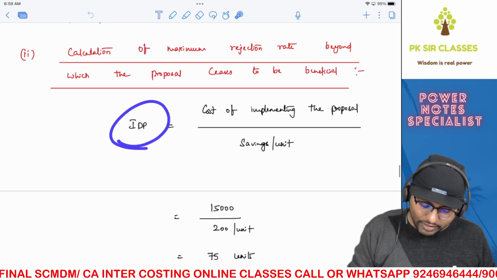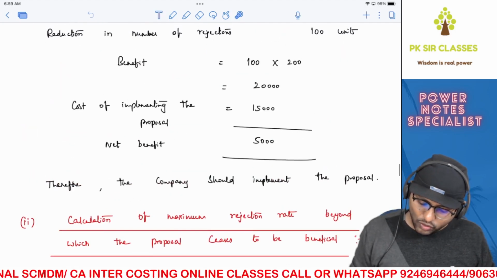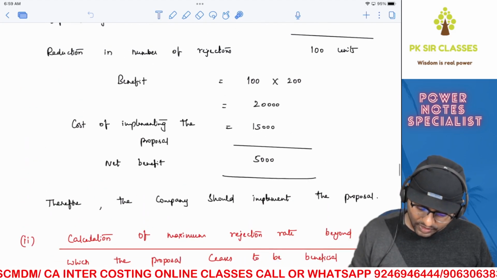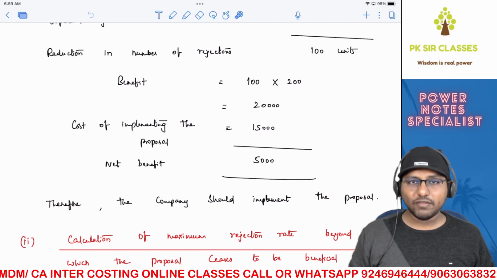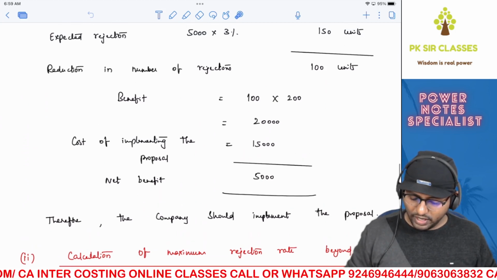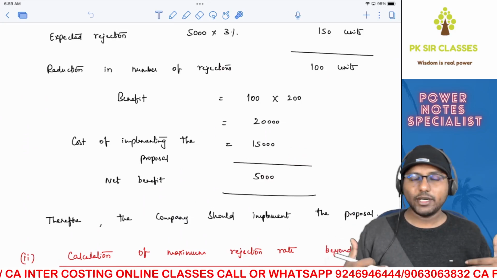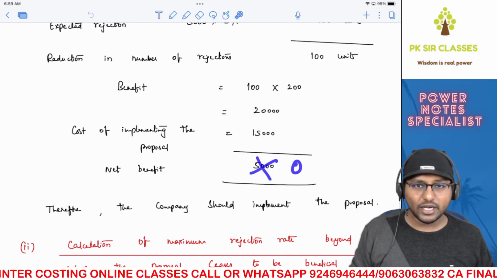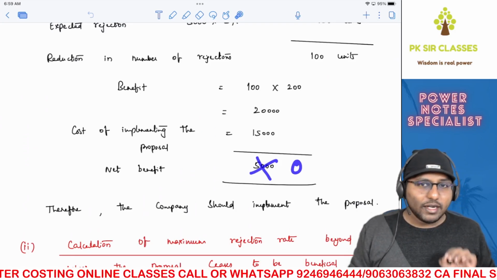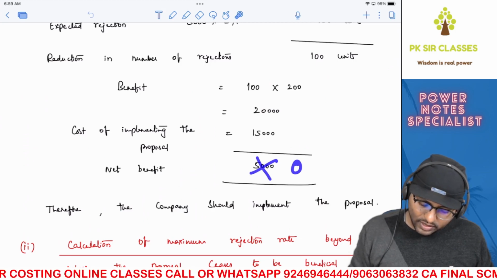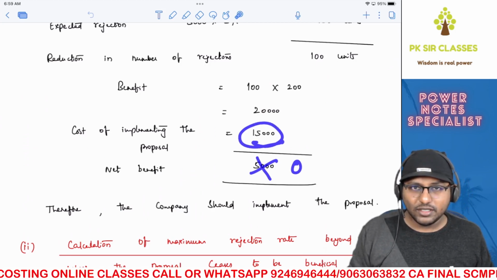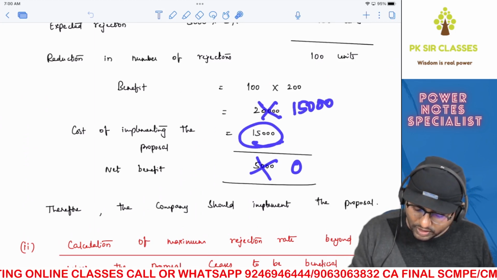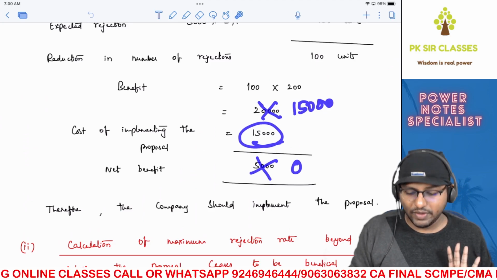Now, the indifference point, as I told you, we're going to calculate that. Even if you don't know this, you can use your common sense and calculate. Now see here, the net benefit is 5,000. What do you mean by indifference point? At that particular point, whether you implement the proposal or you do not implement the proposal, your situation should be the same. Your benefit should be the same, which means the net benefit should be 0, correct? Cost of implementing the proposal you cannot change. That will be 15,000. But benefit can be changed. So the benefit also should be 15,000. Then 15,000 minus 15,000 will be 0, correct?